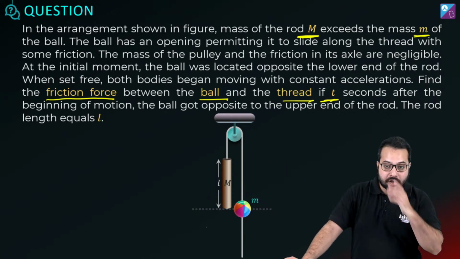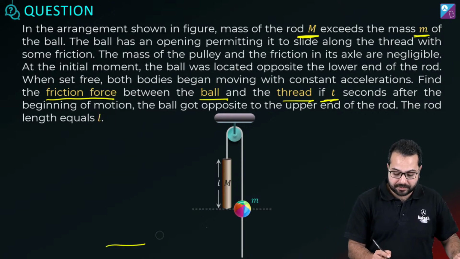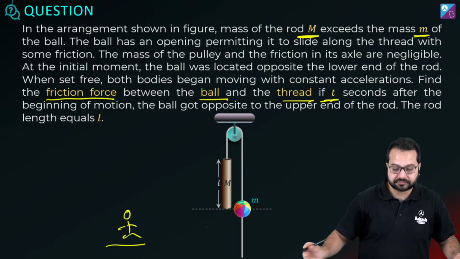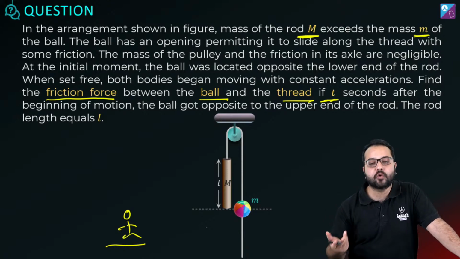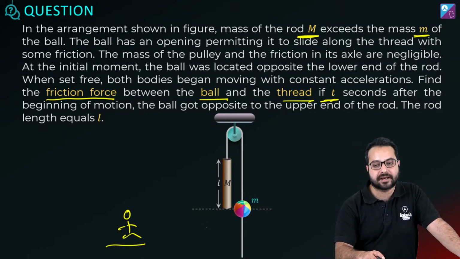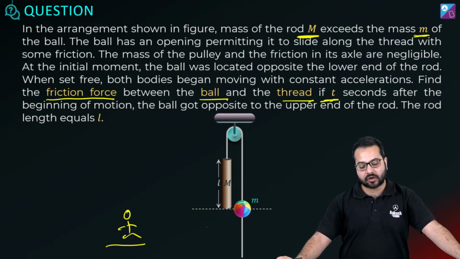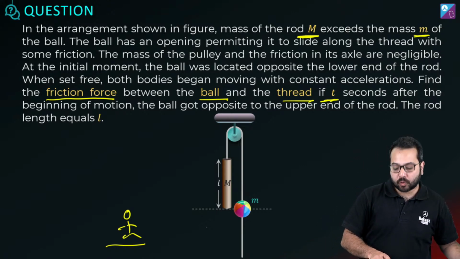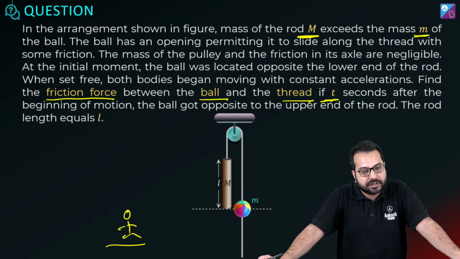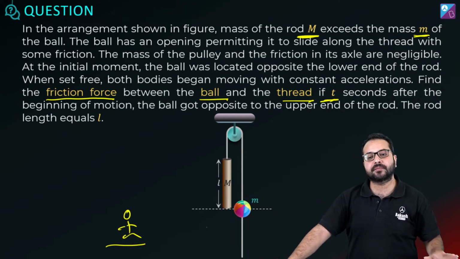ठीक है. Now if you observe this from the ground frame, क्या होगा? This bead is also going to go down. Is that correct? Bead ऊपर नहीं जाएगा. Think about it. The bead is also going to go down. But capital M is going to go down faster. ठीक है, so एक time पे क्या होगा कि this capital M is going to overtake the bead. Do you get this? This is going to be the situation from the ground frame.